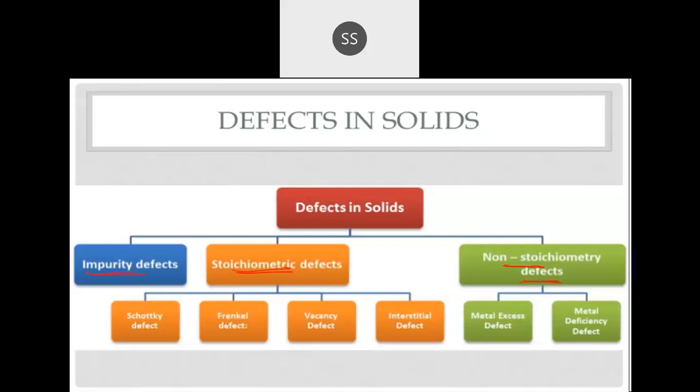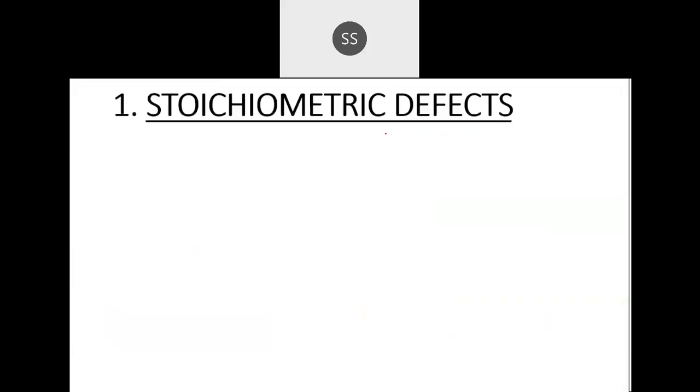These are again further divided. Under stoichiometric, you can see they are further divided into Schottky defect, then we have Frenkel defect, vacancy defect, and interstitial defect. And then non-stoichiometric defects are further divided into metal excess defect and metal deficiency defect. So first part what you're going to learn is about stoichiometric. So let me go for that. So first one is stoichiometric defect.